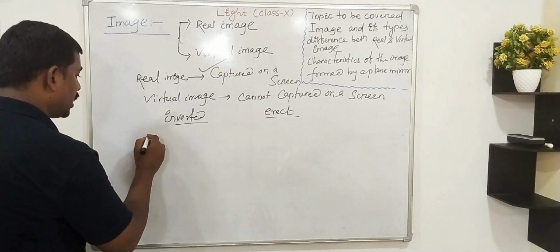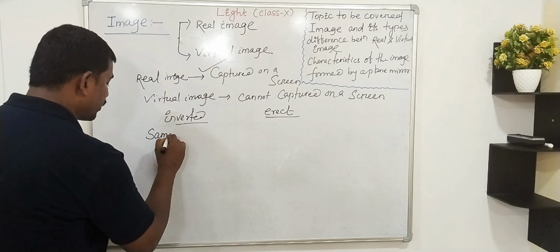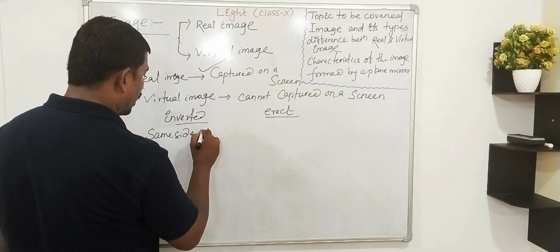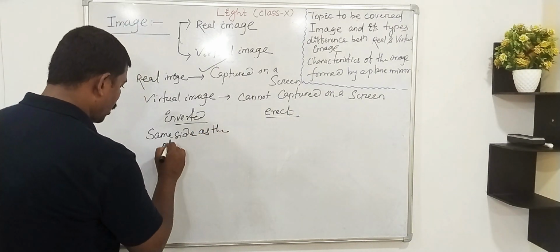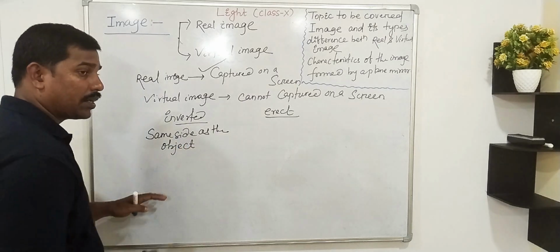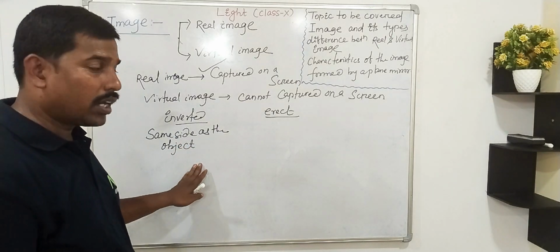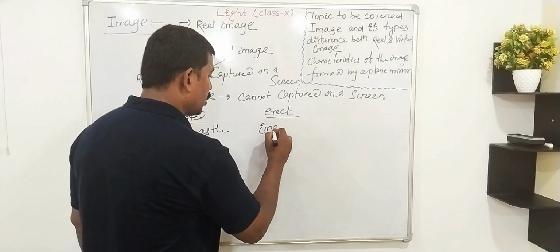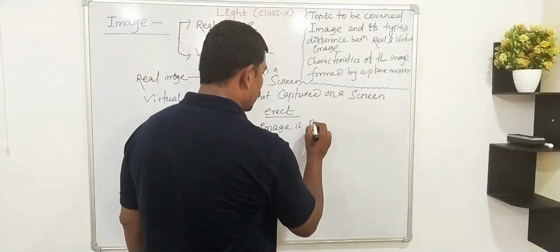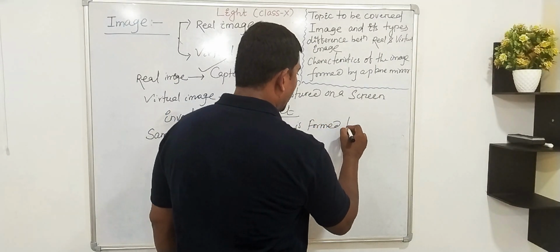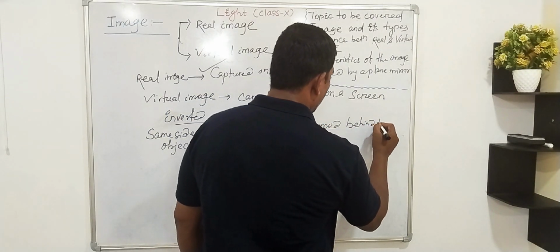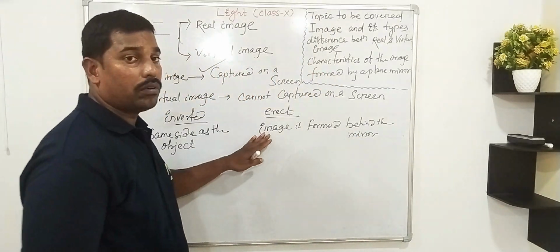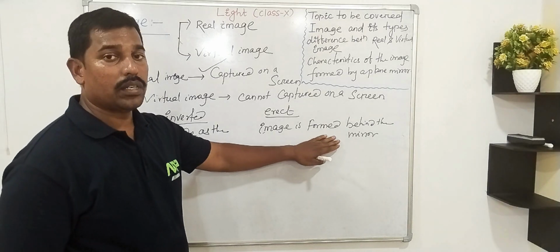Real image is formed on the same side of the mirror, same side as the object. Object जिस साइड में रहेगा, image same side में formation होगा. But in case of virtual image, the image is formed behind the mirror. Mirror के पीछे image formation होगा.